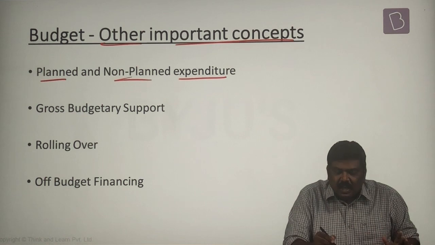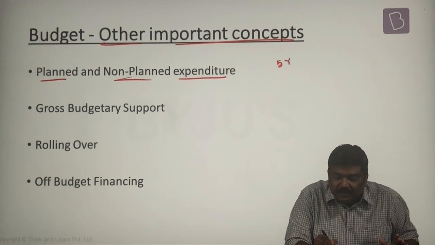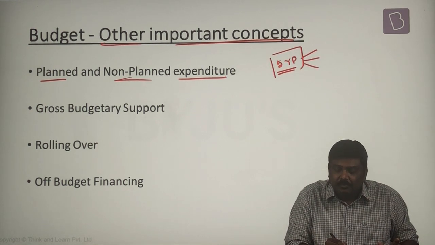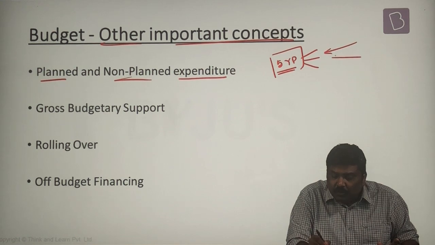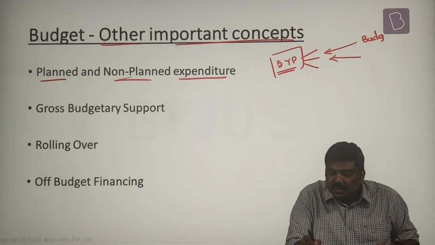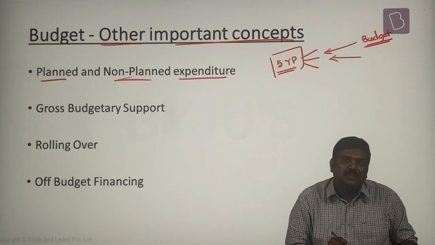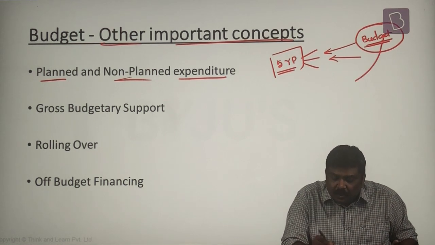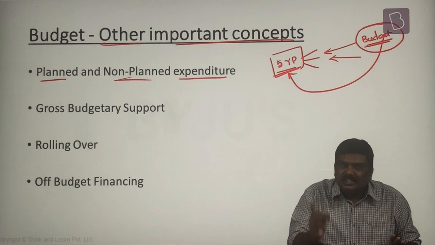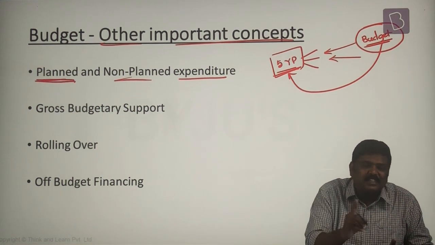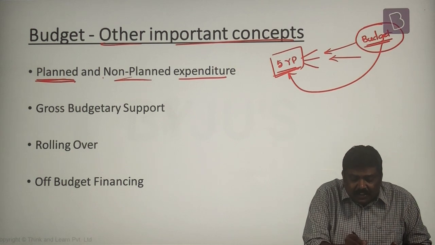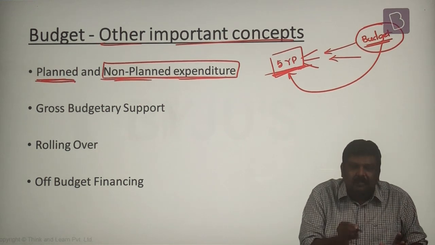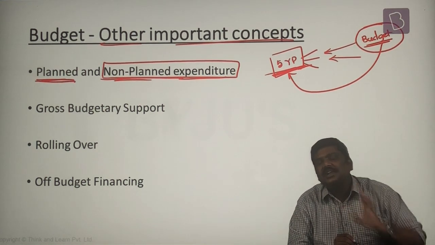What do you understand by this? Earlier we used to have the concept of 5-year plans, and for the projects which were to be implemented under 5-year plans, many times the financing would be done under the respective financial year budgets. That is, the allocation under the budget will be done to achieve the objectives of the 5-year plan. Such an allocation of expenditure is called planned expenditure, whereas other expenditures which are not associated with achieving the objectives of the 5-year plans were called non-planned expenditures.